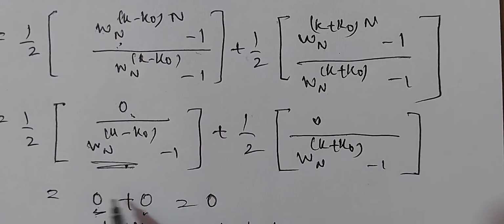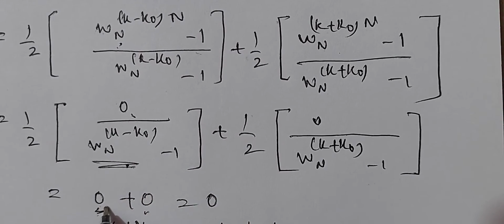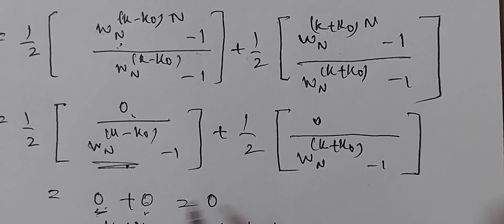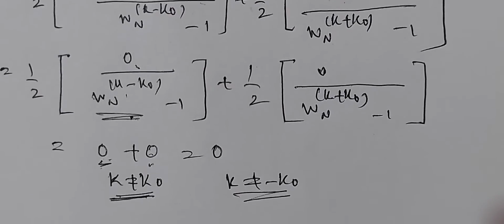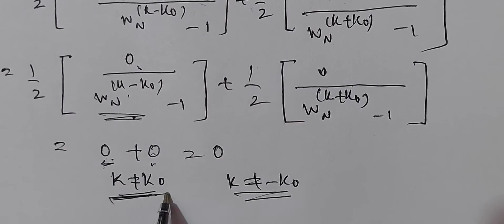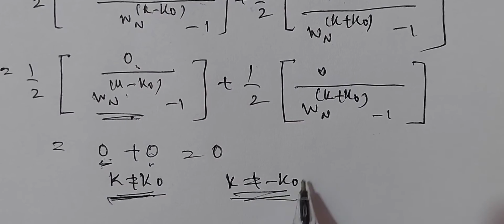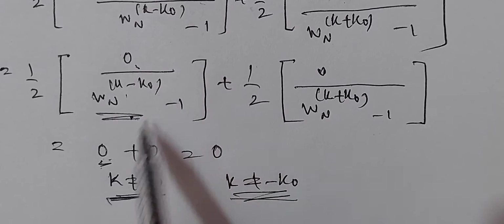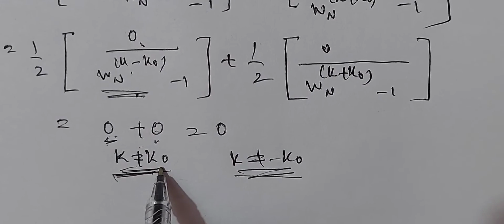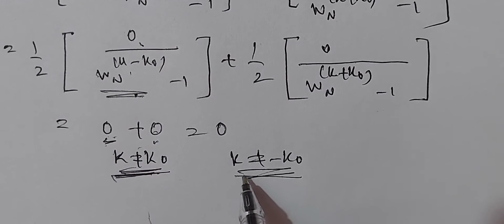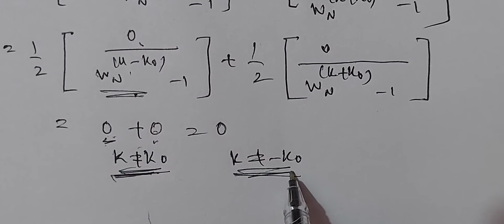Therefore, this holds good, 0, and this holds good, 0, when in the first case k should not be equal to k naught. In the second case, k should not be equal to minus k naught. K should not be equal to k naught. K should not be equal to minus k naught. Then only you get 0, 0. Suppose what happens if k equals k naught? And what happens if k is equal to minus k naught?